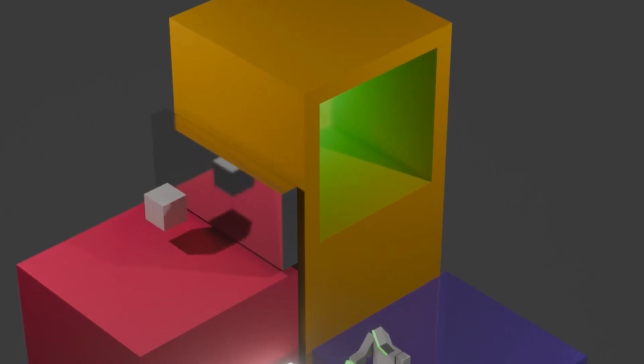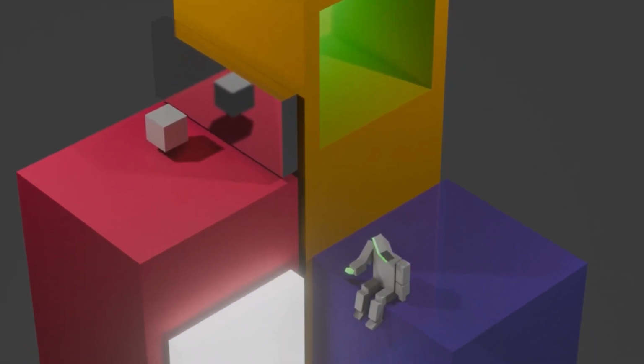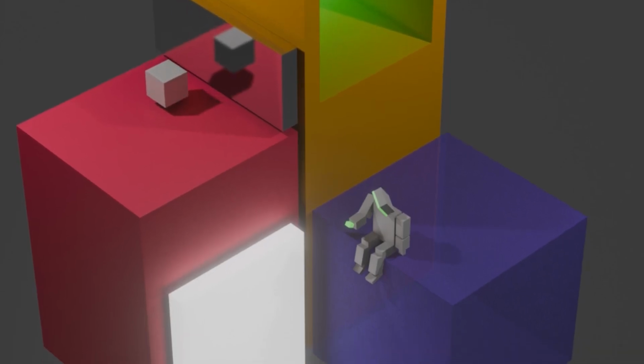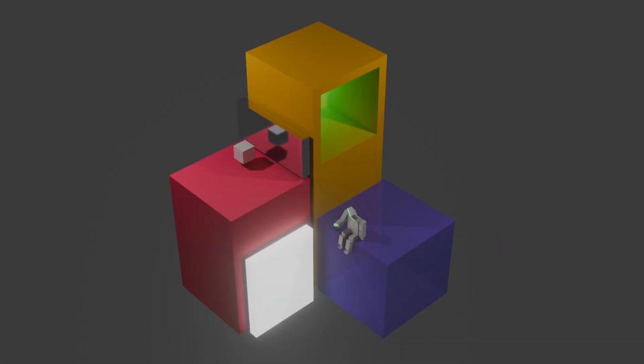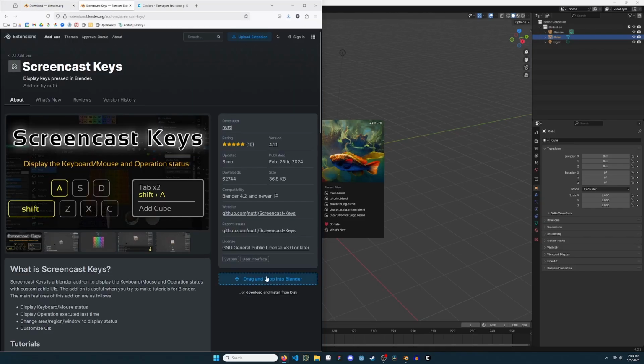This video assumes the viewer has no prior experience and provides a quick and detailed explanation about how to create the scene pictured here. Use the chapters to skip around if you're looking for a specific topic. Install a Blender add-on called Screencast Keys if you want to show what you type.